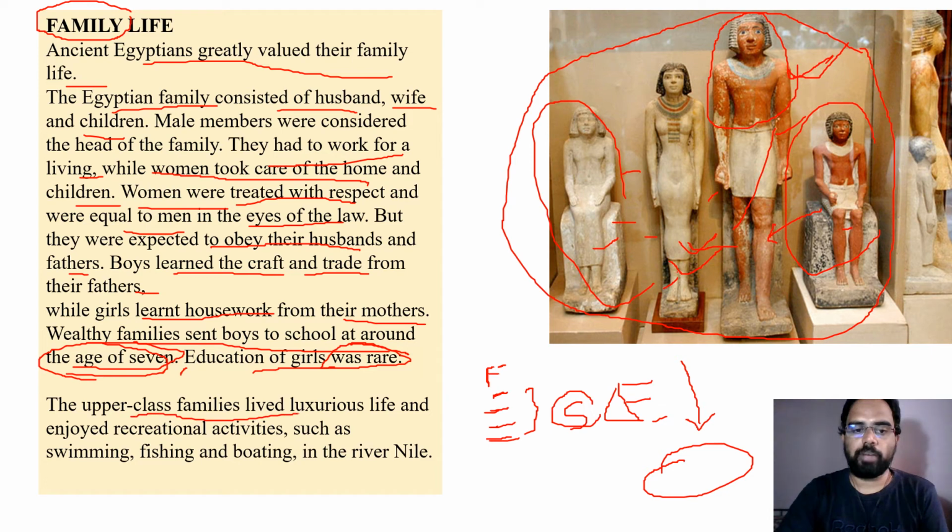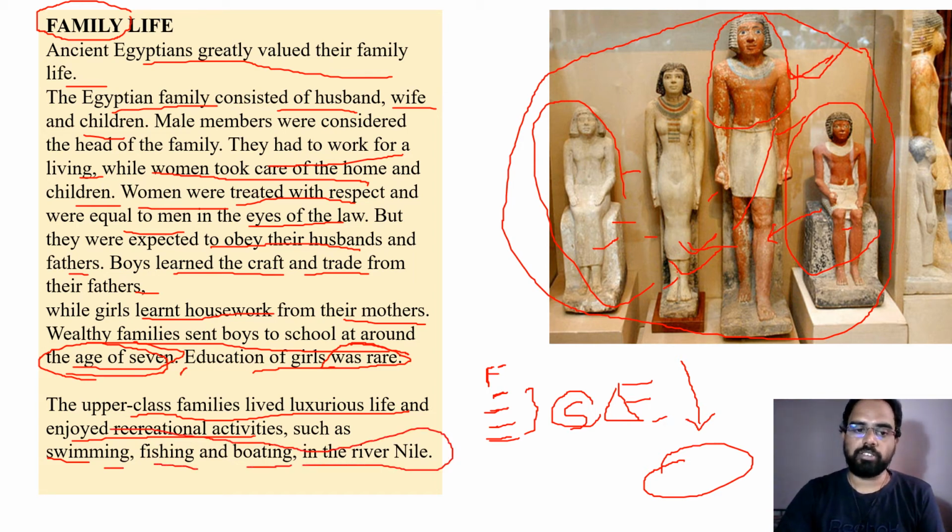The upper class families lived a luxurious life and enjoyed recreational activities. As the name itself suggests, upper class families are rich by nature. They always had a luxurious life and recreational activities such as swimming. Recreation means just relaxing, spending leisure time. They used to practice swimming, fishing, and boating in the River Nile.